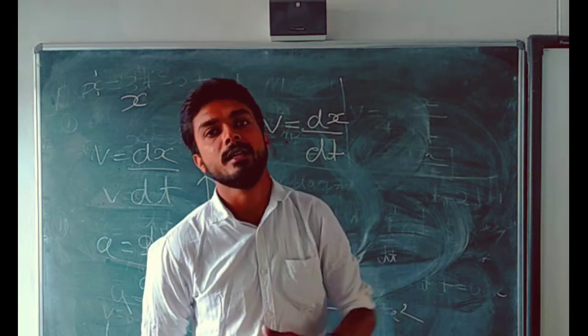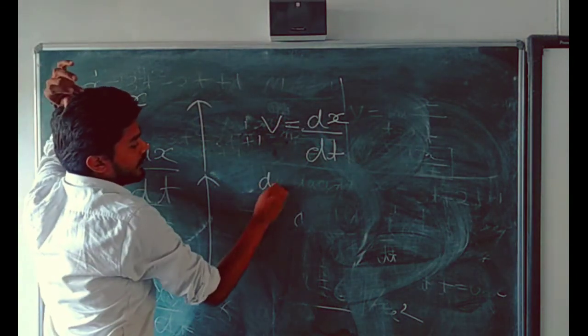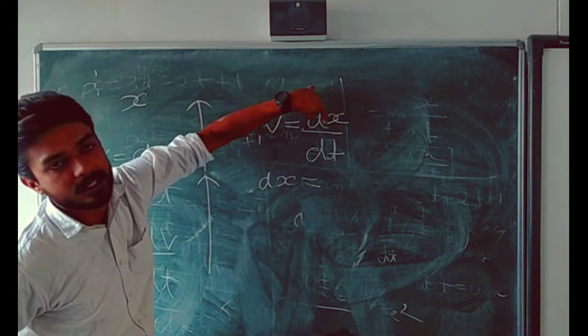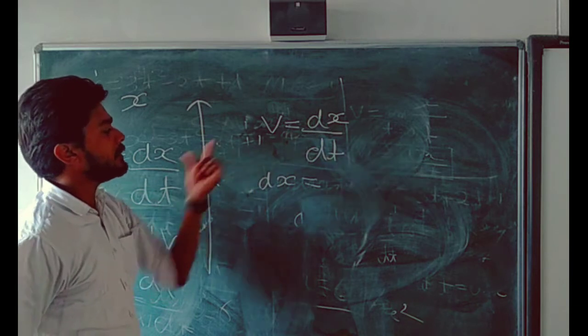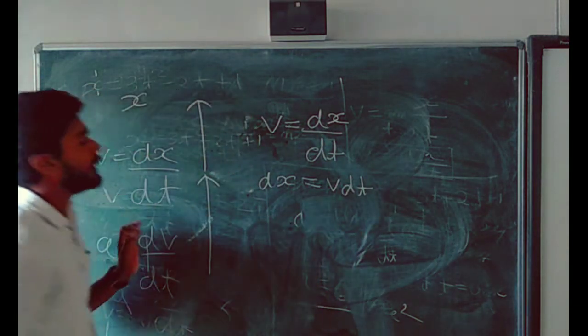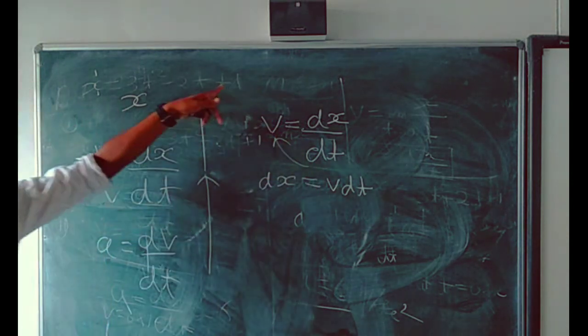Go in the reverse direction. Then write dx is equal to v dt. Dx is equal to v dt, multiplied here.